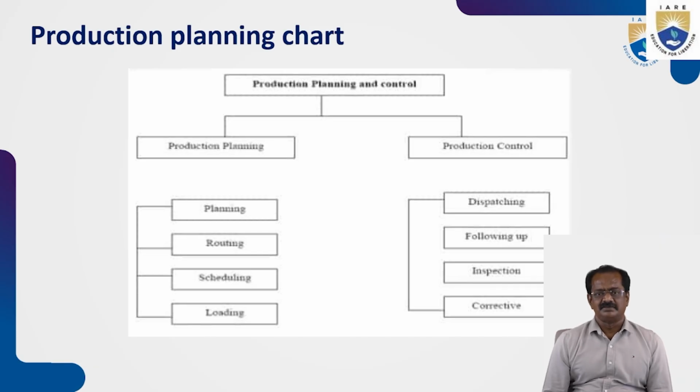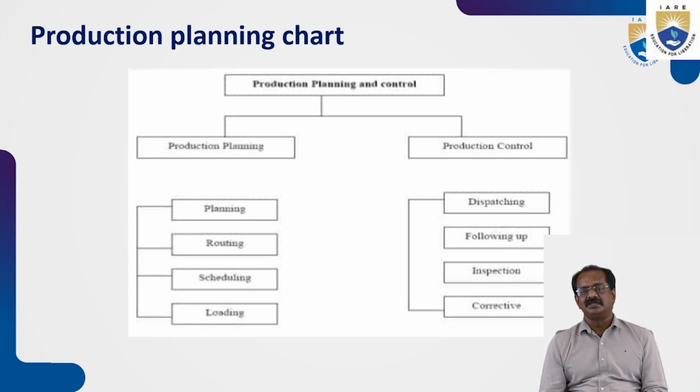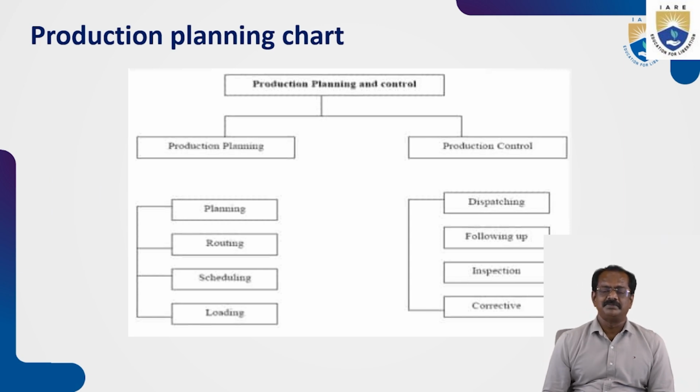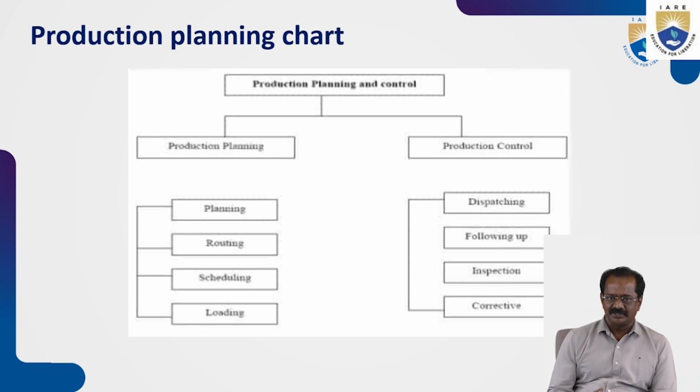So all these are perfectly monitored. Once it is perfectly monitored and reports are sent back, then only they can assure that the production is on time, and they can confidently tell management that the production is online and it will be delivered on time.